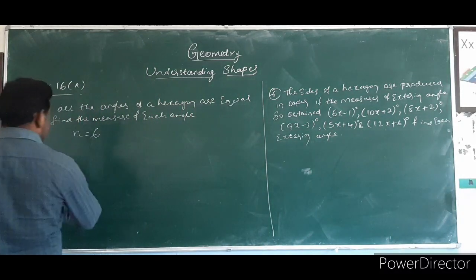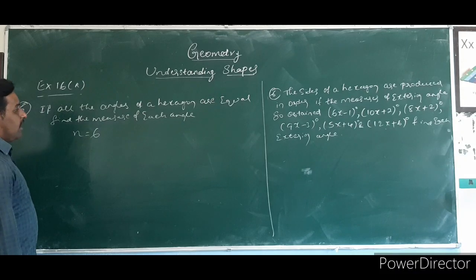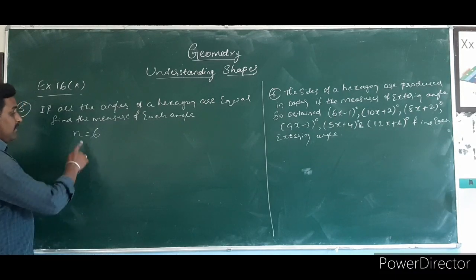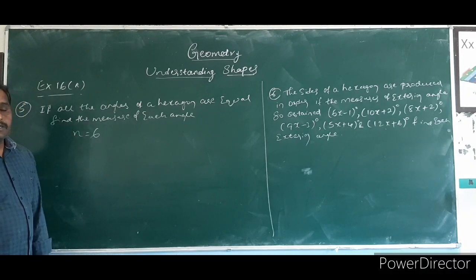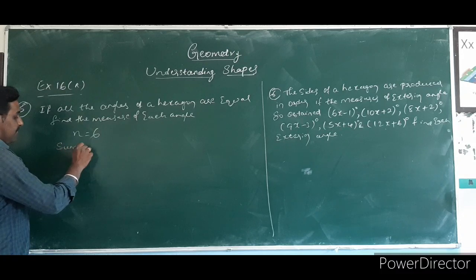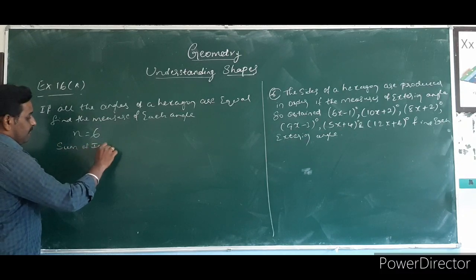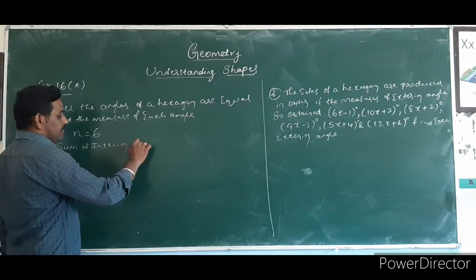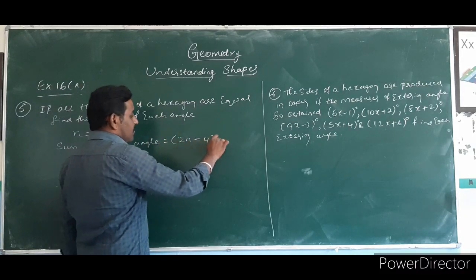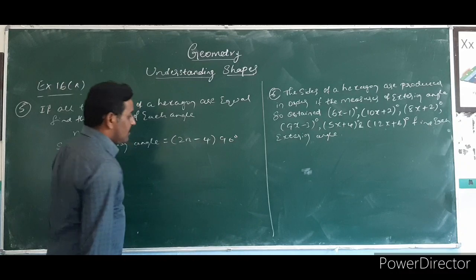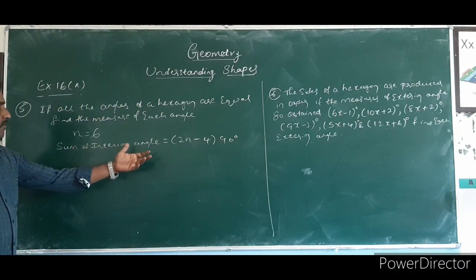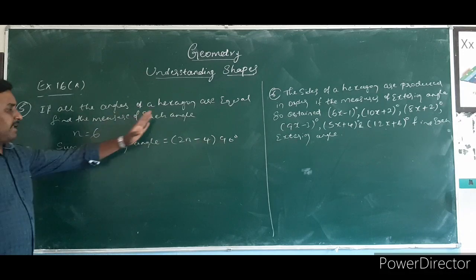So here, if all the angles of the hexagon are equal, find the measure of each angle. The number of sides is 6. So first we have to find the sum of the interior angles, which is equal to 2n minus 4 into 90 degrees.